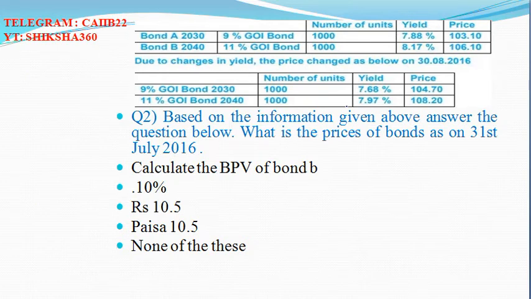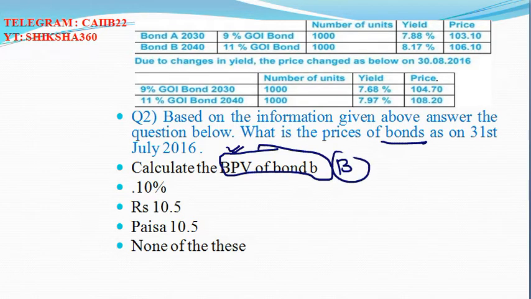Second question, same setup: based on the information given above, answer the question below. What are the prices of bonds as on 31st July 2016? Calculate the BPV of bond B. Earlier we calculated A, now we have to calculate B. The yield decreases from 8.17 to 7.97, so that is 20 basis points. The price increases from 106 to 108, that is an increase of 2 rupees 10 paisa.